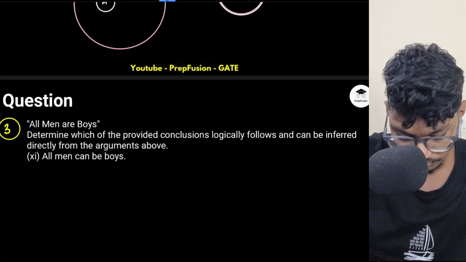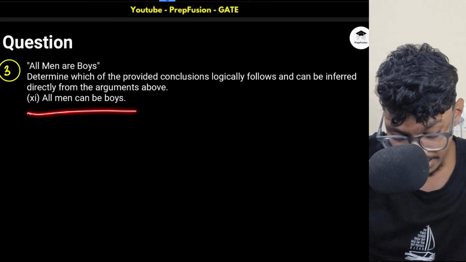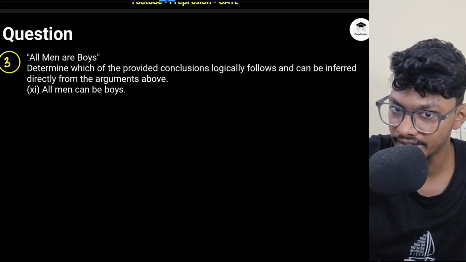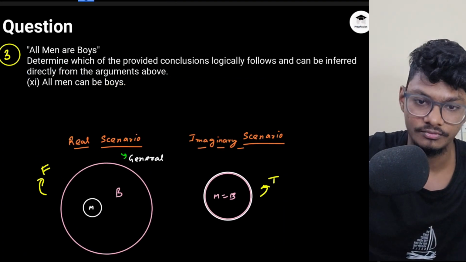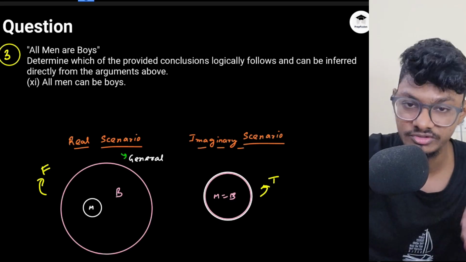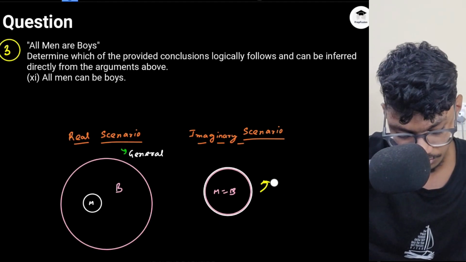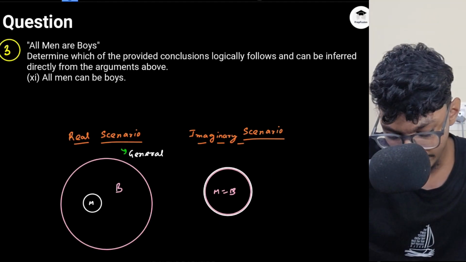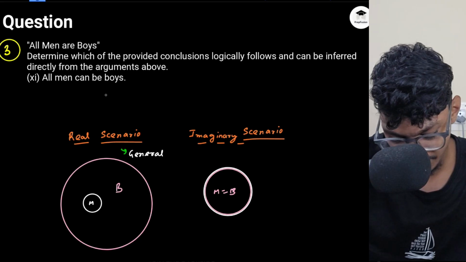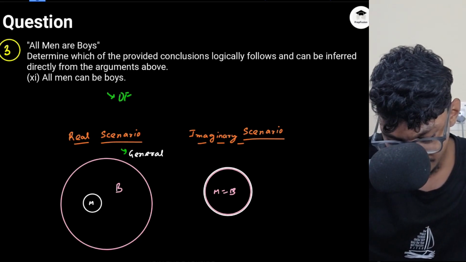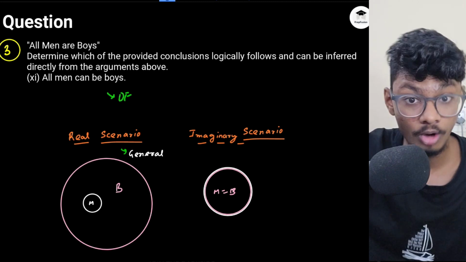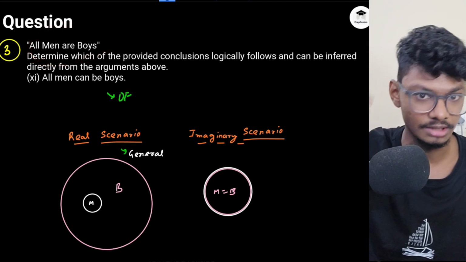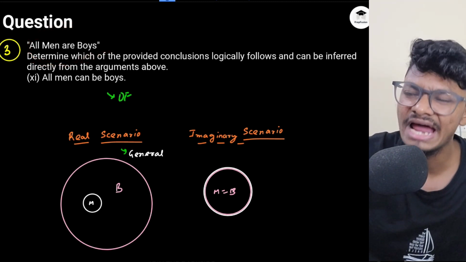Okay. Now, all men can be boys. What type of statement is this? Possible conclusion. And again, this will be definitely wrong, because person A is telling all men are boys, and person B is telling all men can be boys.